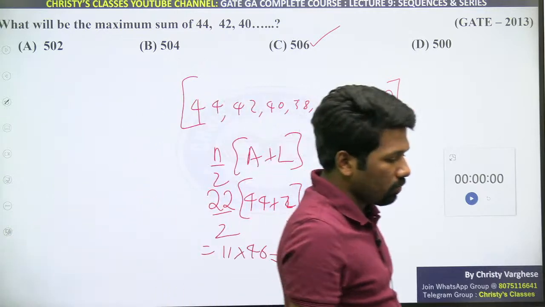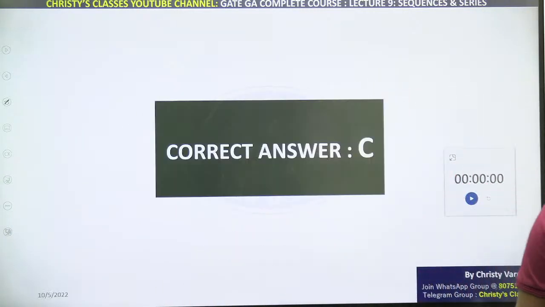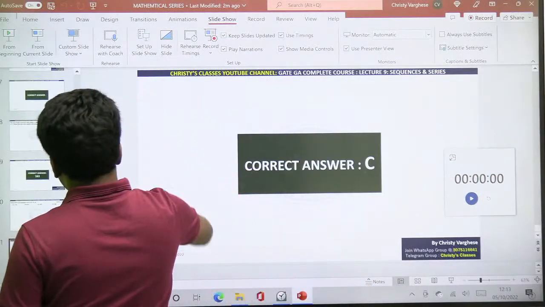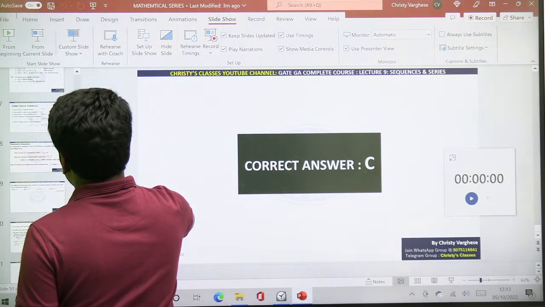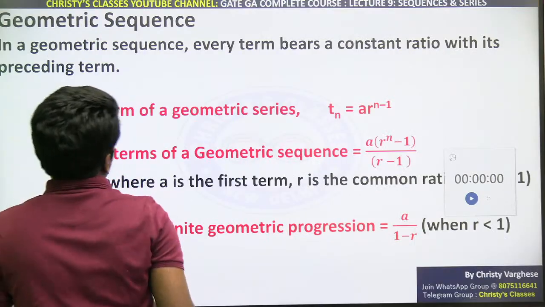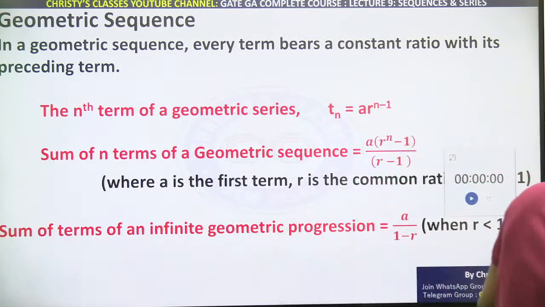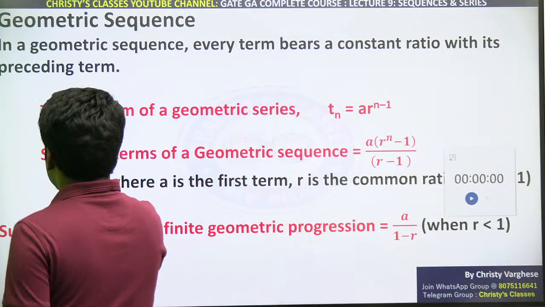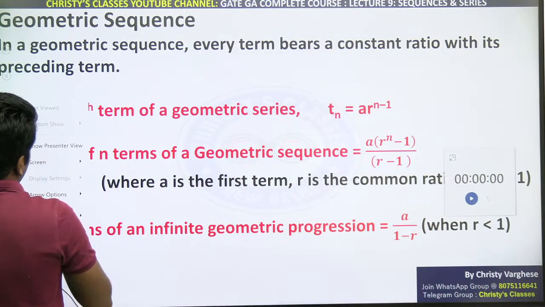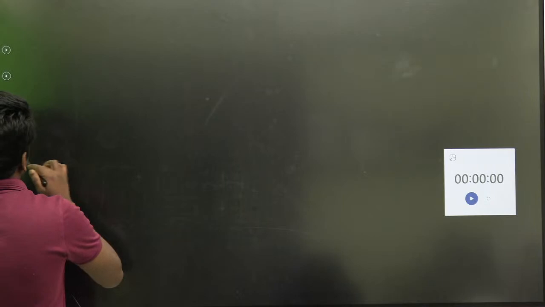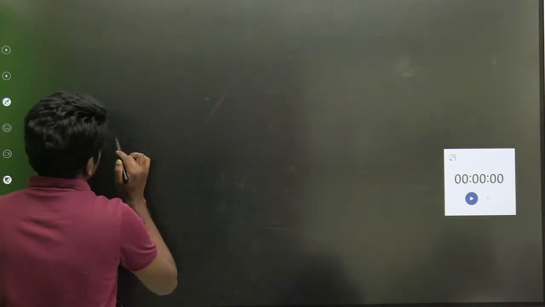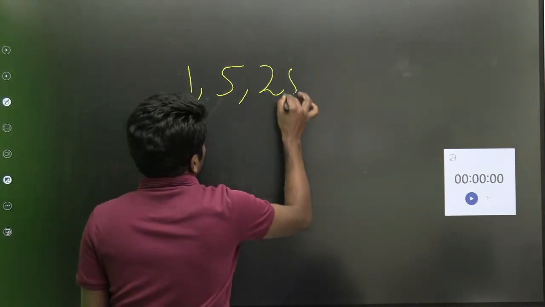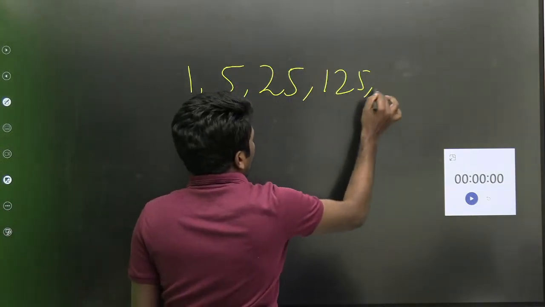Now we will go to geometric sequence. Geometric sequence के बारे में discuss करेगा. Geometric sequence, yeah, we'll go a little faster. What is geometric sequence? Geometric sequence means a sequence where there's a common ratio. First number into a number, you will get the second number. Second number into the same number, you will get the third number, and so on. For example, 1 into 5 is 5. 5 into 5 is 25. 25 into 5 is 125, and so on.